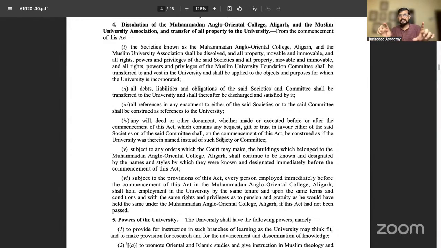So this is the second part. In Aziz Basha, first thing they talked about is the right to establish and administer, how it is done. Second thing they talked about, there is a surrender of rights. Third thing in Aziz Basha, they said Entry 63, List 1. They have got into a very interesting thing. Entry 63, List 1, which is also a very important part, which later is very important.